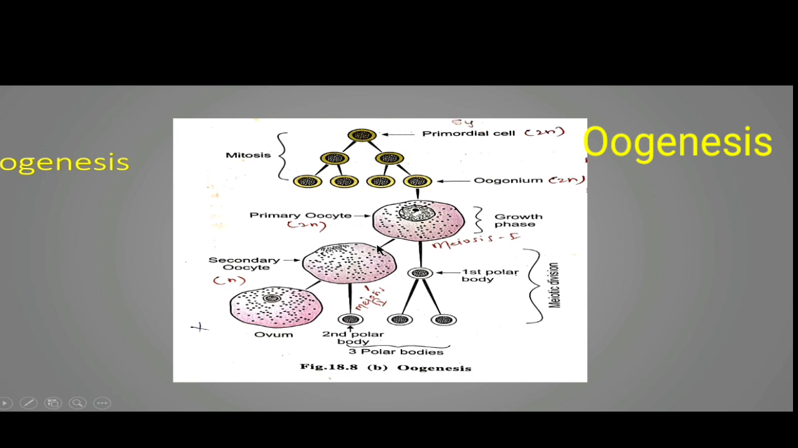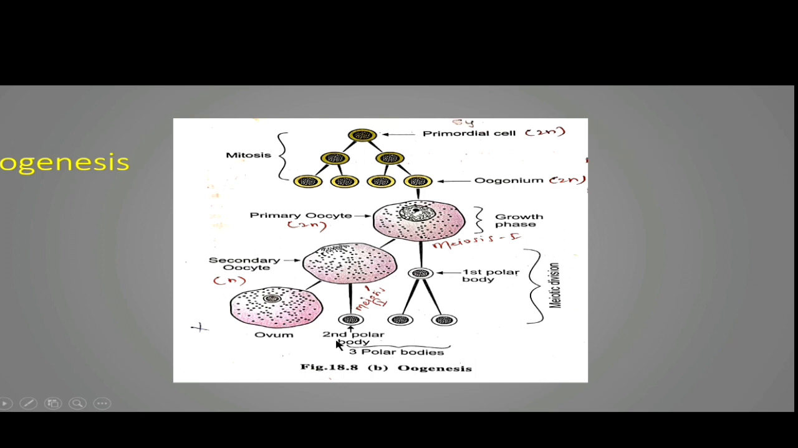That means we can say that at the end of meiosis first, the secondary oocyte and the first polar body are formed. Now this secondary oocyte undergoes meiosis second. It proceeds into meiosis second, and during meiosis second it forms the ovum and a second polar body.